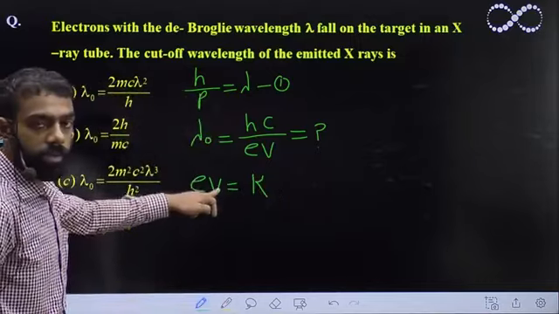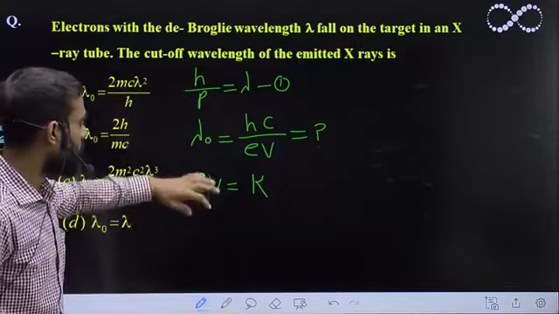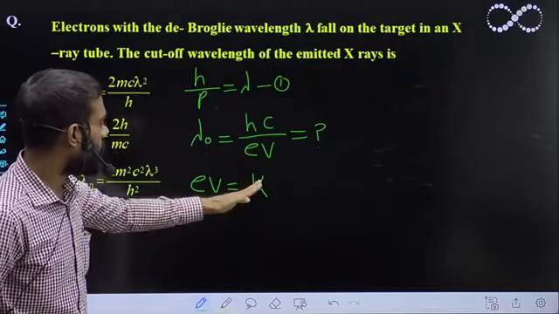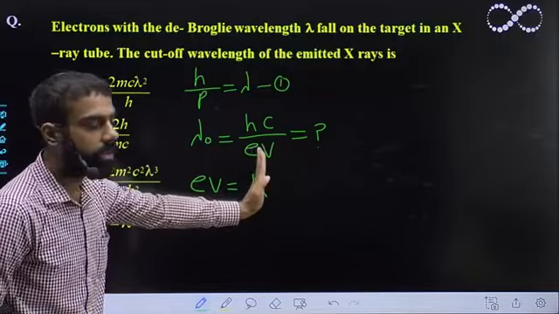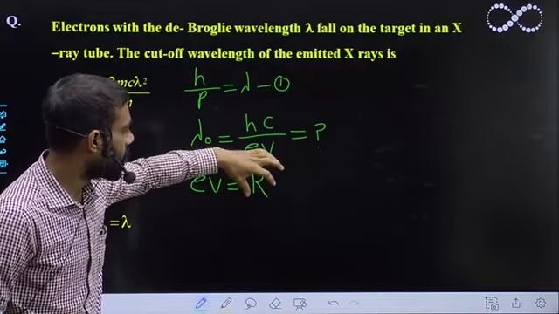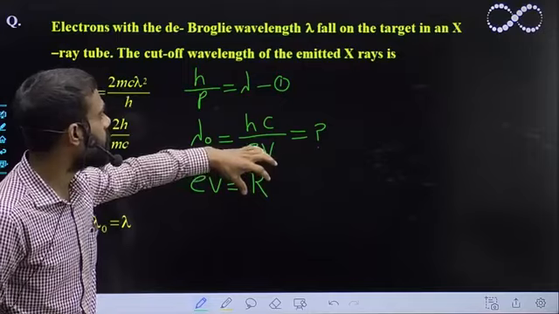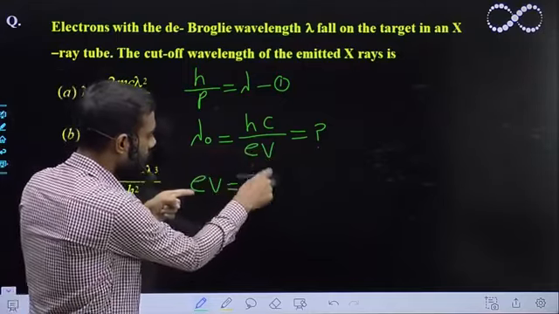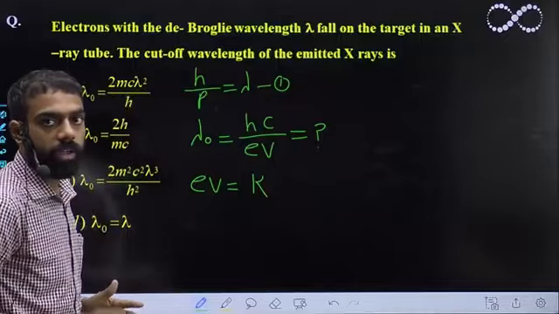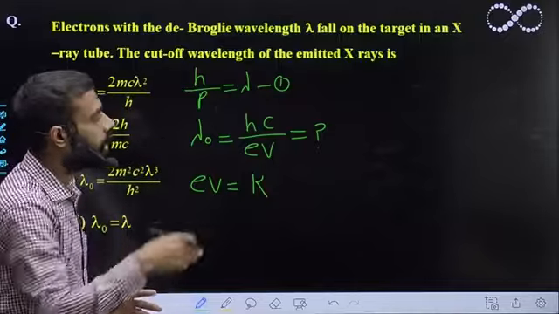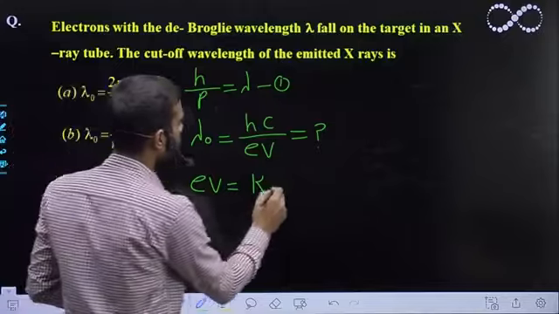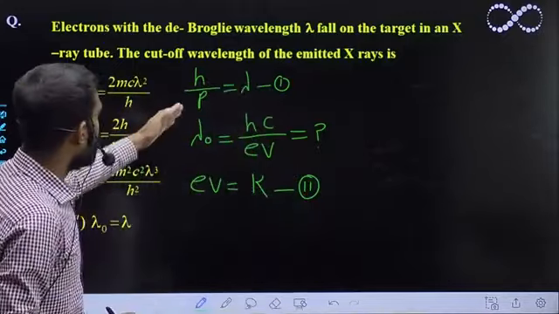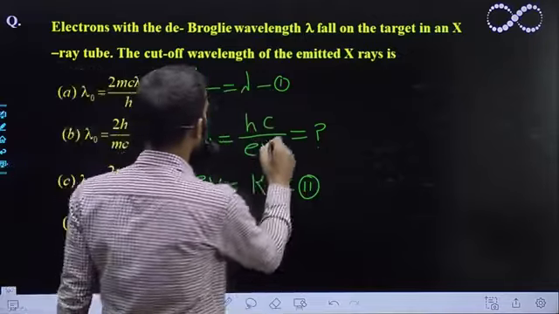Because V is the potential difference and e is the charge, so this will become change in potential energy, and change in potential energy will be equal to gain in kinetic energy. So gain in kinetic energy will become final kinetic energy, because I am assuming initially the electron is at rest. So eV is equal to kinetic energy of the hitting electron on the target of the X-ray tube. So this is the equation 2 I make.